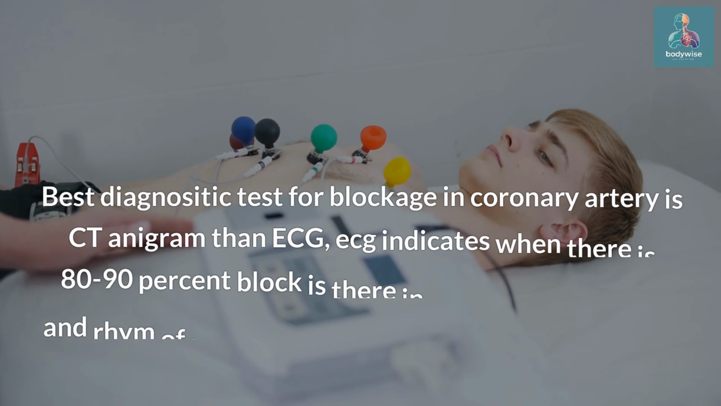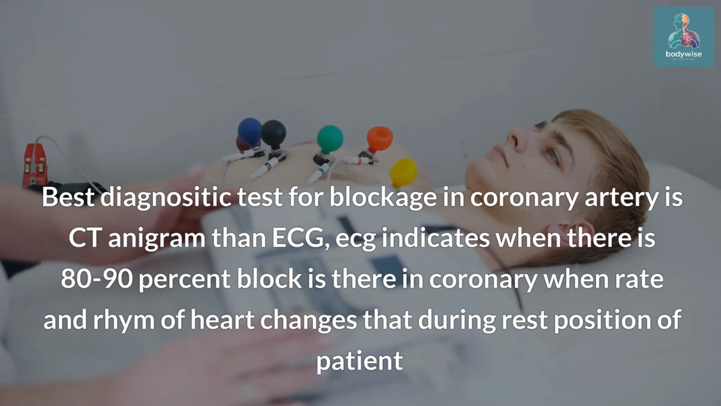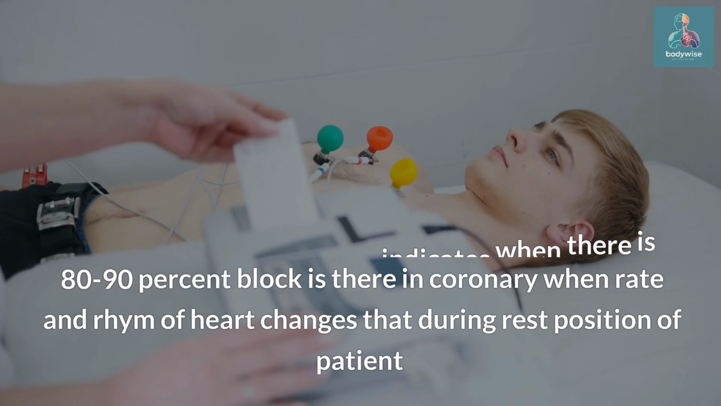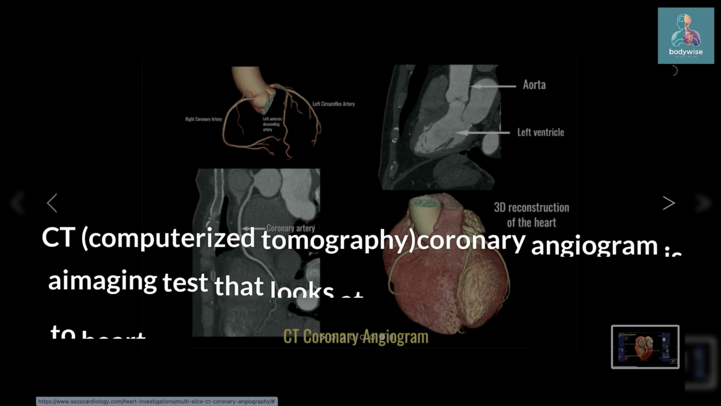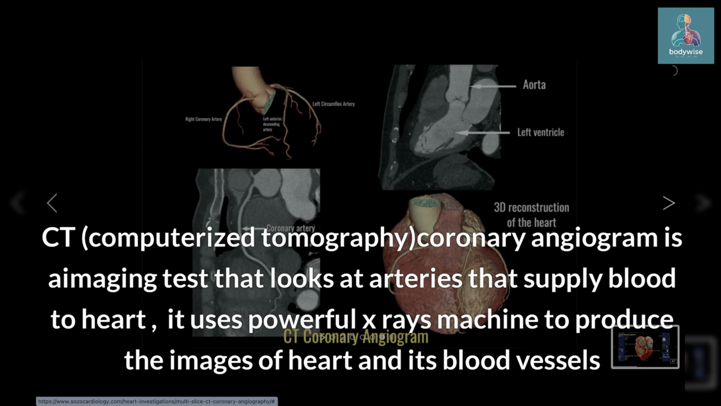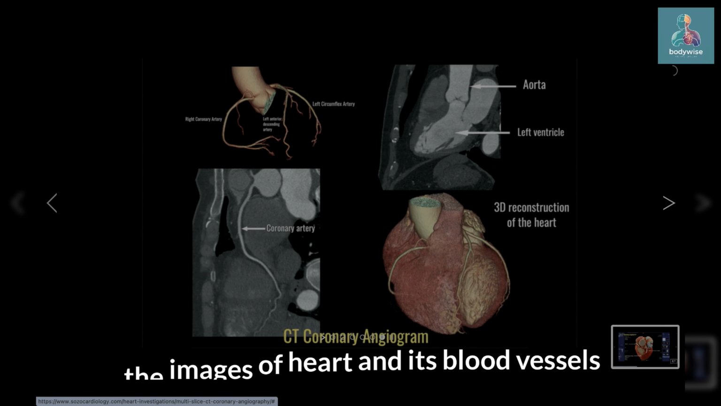The best diagnostic test for blockage in the coronary artery is the CT angiogram, then ECG. ECG indicates when there is an 80 to 90% block in the coronary, when the rate and rhythm of the heart change while the patient is at rest. CT computerized tomography coronary angiogram is an imaging test that looks at the arteries that supply blood to the heart. It uses a powerful X-ray machine to produce images of the heart and its blood vessels.